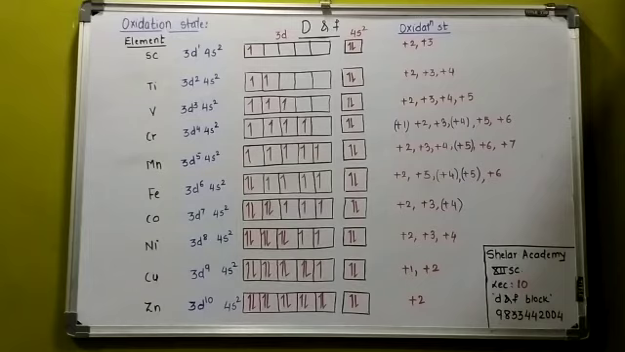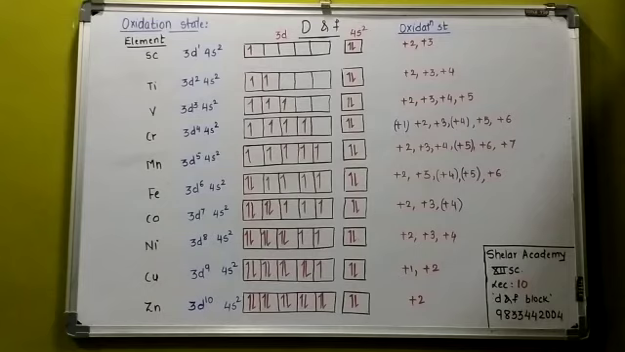Then you can be asked which element has the maximum number of oxidation states and why. The answer is Mn. Again, it is concerned with its electronic configuration. Everything is related to the electronic configuration: its stability, half filled, completely filled.